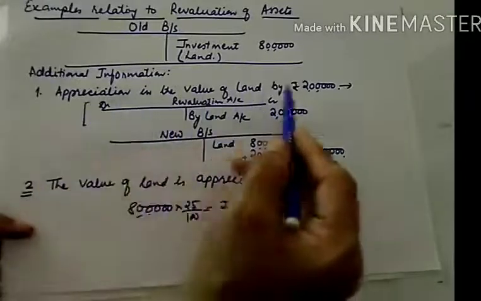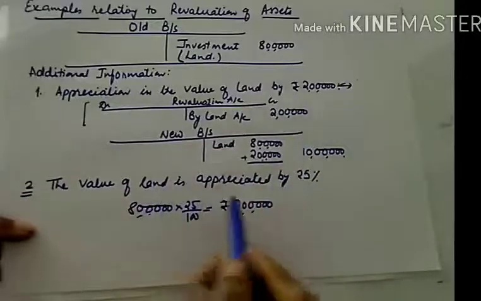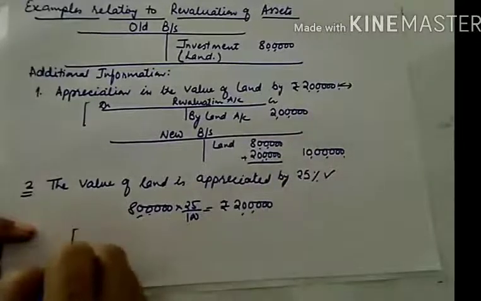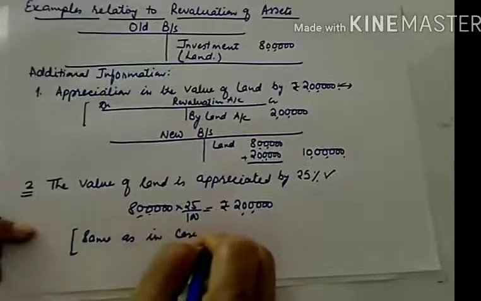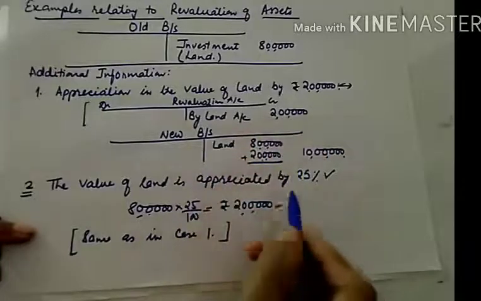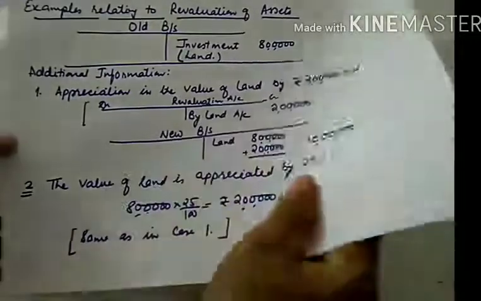Here the appreciation, the value of land, 2 lakhs, the clear amount is given to you, but here the appreciation is given in terms of percentage. So in this case also the treatment is the same as in case 1. So by land we will be writing 2 lakhs, and in the new balance sheet it will appear as 10 lakhs. Now see further cases. Case 3. All these cases are very helpful and I think they will remove all your confusion also.